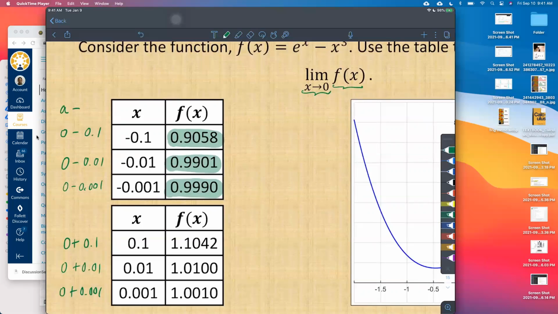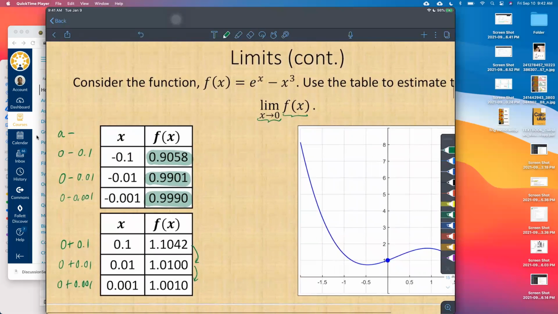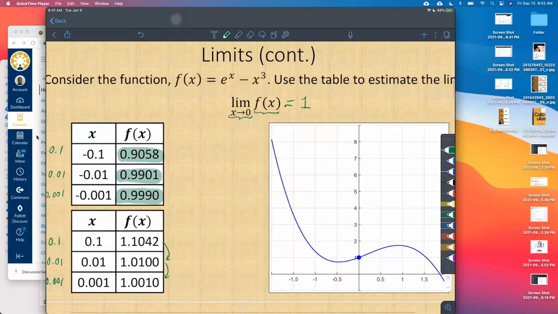And then what value does it seem like f is approaching here? It also seems like it's approaching 1, right? 1.1 decreases to 1.01, decreases to 1.001. It looks like we're getting closer and closer to 1. Now, of course, we see that it seems like this is equal to 1. We can look at the graph. This is the way I prefer.